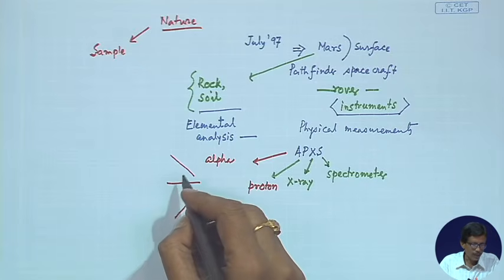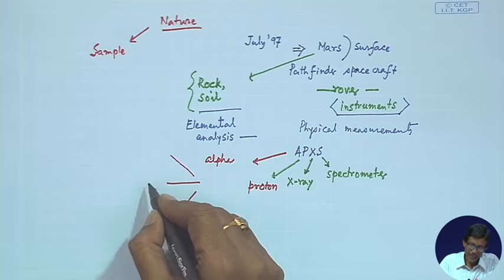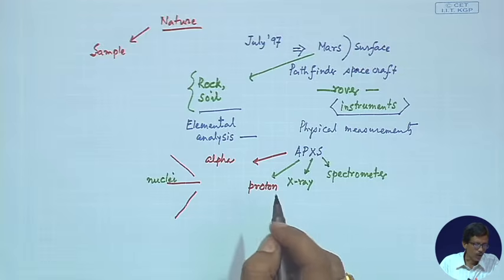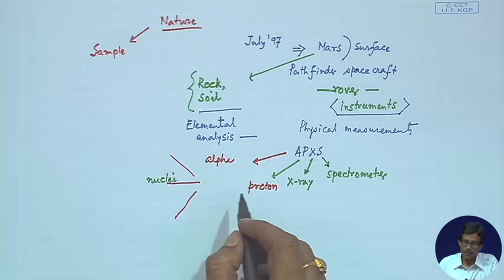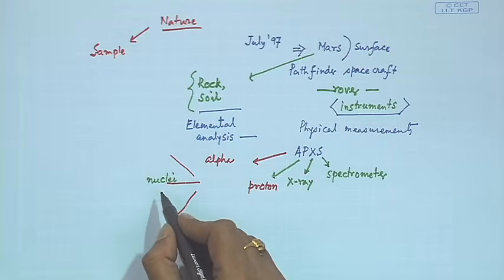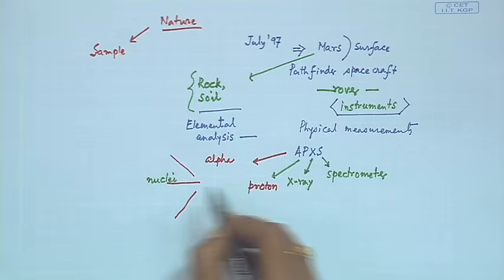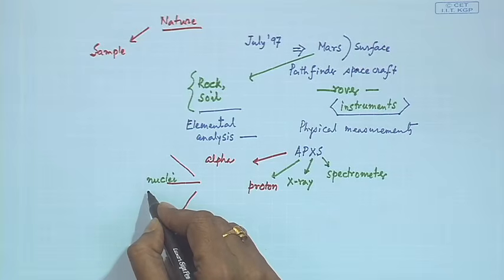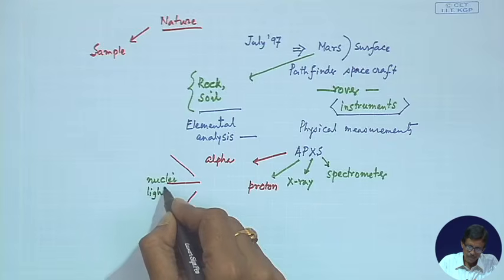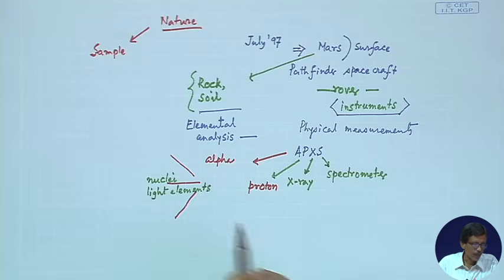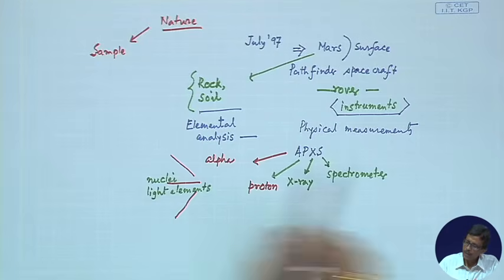These alpha particles are basically attacking the nuclei of the elements. What are those elements? That means the elements present in the rock and soil surface. The interaction of this alpha particle with the nuclei of the light elements causes some emission of proton.